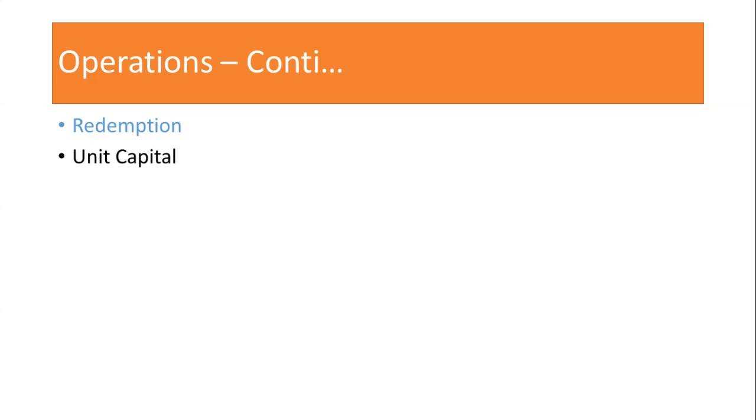How can it be calculated? It is very simple: unit value multiplied by the number of units issued under the particular scheme. It is very important from the accounting perspective, and also for the calculation of return and so on.